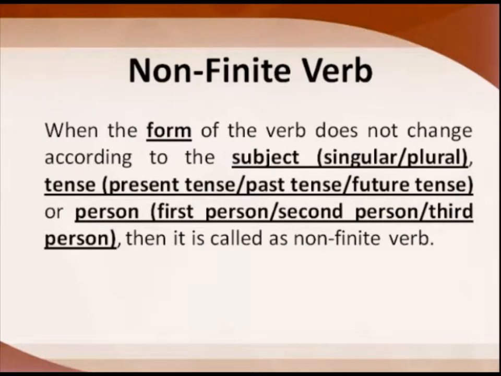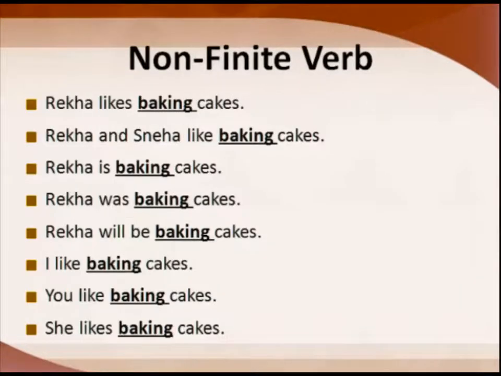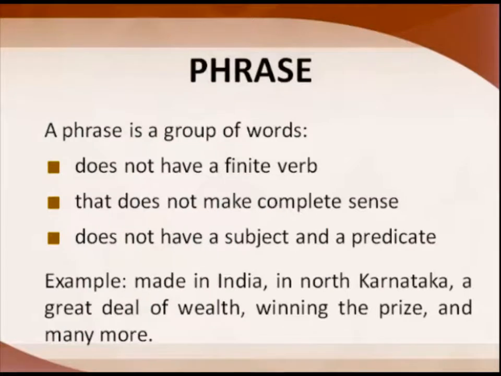Next, what is a non-finite verb? It does not change according to the subject, tense or person. The form of the verb remains same. It would not change. For example, we have taken Rekha likes baking cakes. Rekha and Sneha like baking cakes. Here baking is not changing according to the subject, tense or person. Then such a kind of verb is called a non-finite verb.